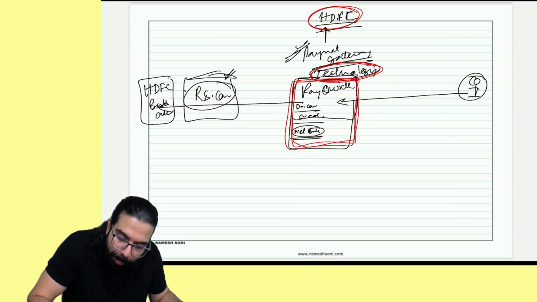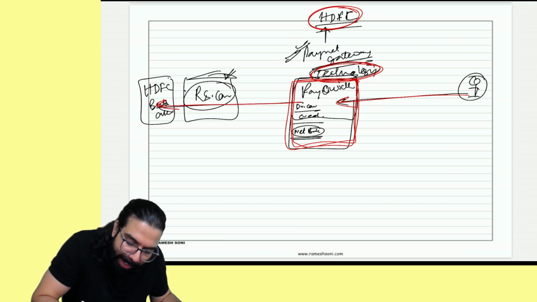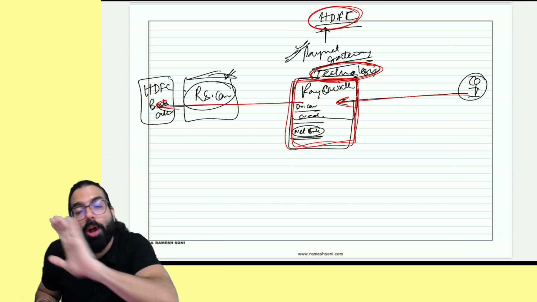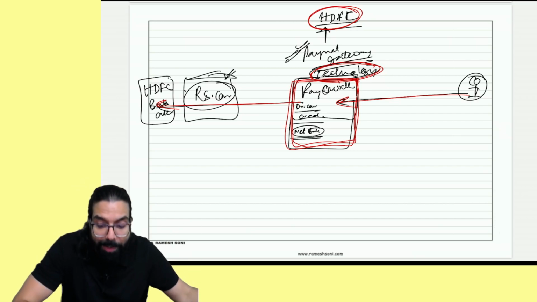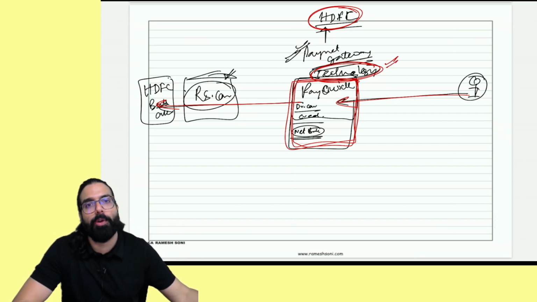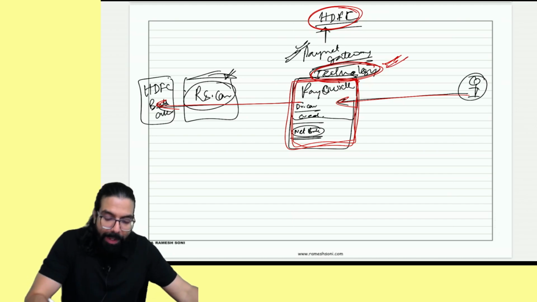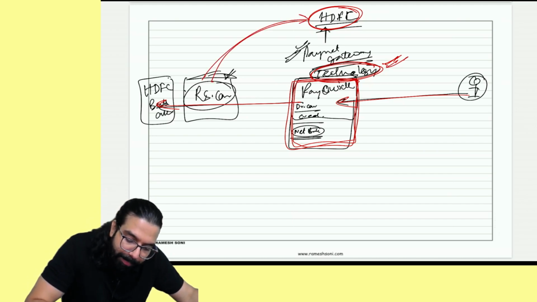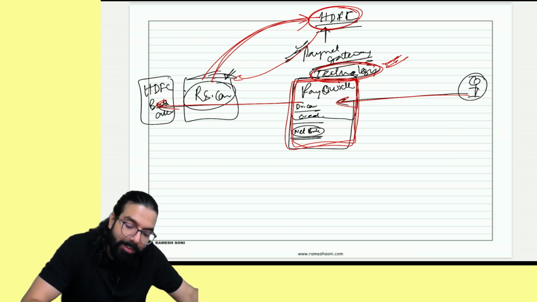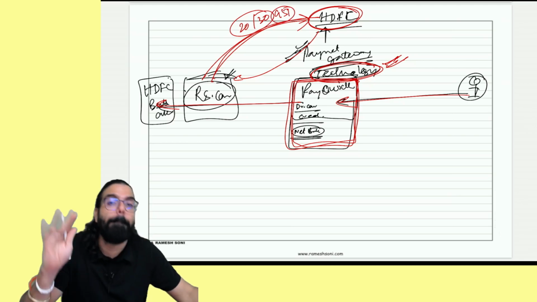It is integrated on my website, so you will make the payment and the payment will directly go to my bank account. HDFC Bank will not hold the payment. Here HDFC Bank is providing me technological support. For providing this technology, HDFC Bank will charge me a commission. It's providing a service to me for which it will charge me a commission of 20 or 30 rupees. On this commission, GST will come.